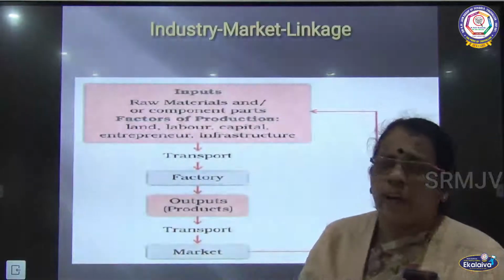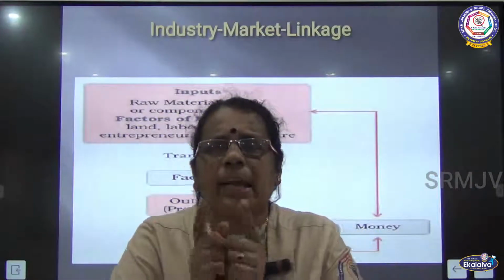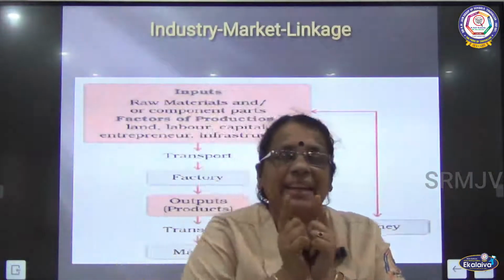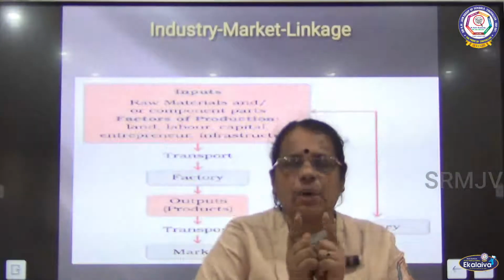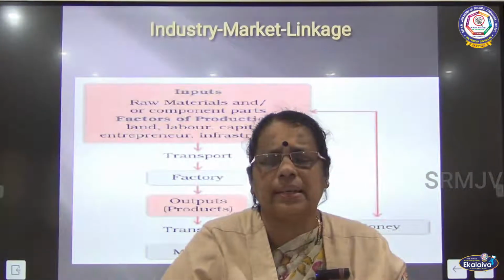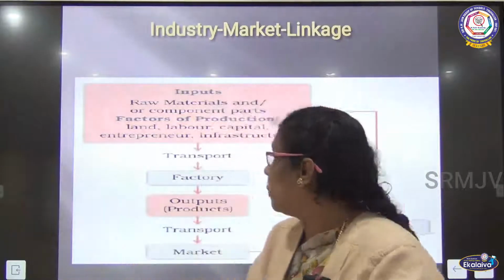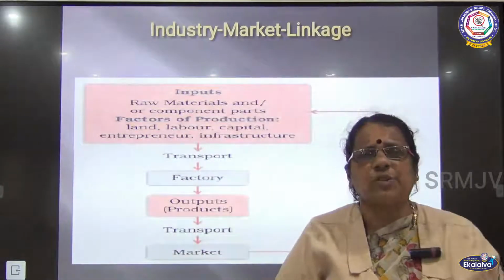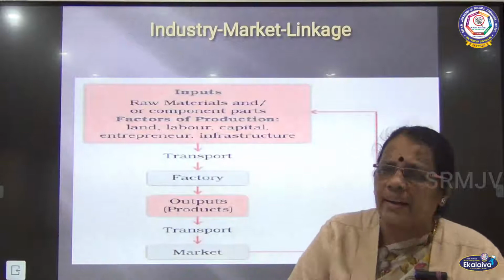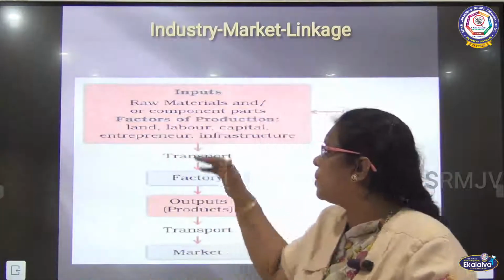The next one, we are going to see how industry and market are linked. Industry market linkage, how industries and markets are linked with each other. We are going to see now. So what are the various inputs? First we are going to talk about the inputs that are needed in the industry. What are the various inputs we need?